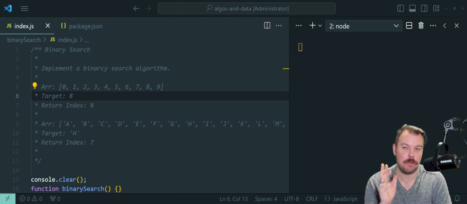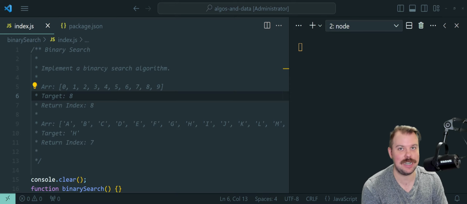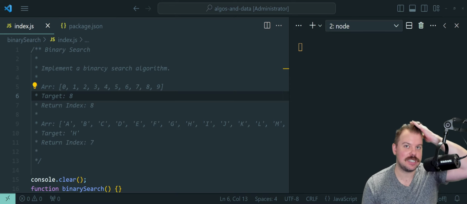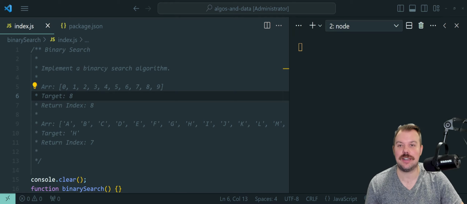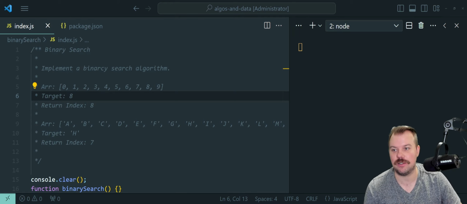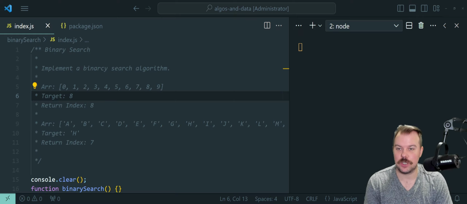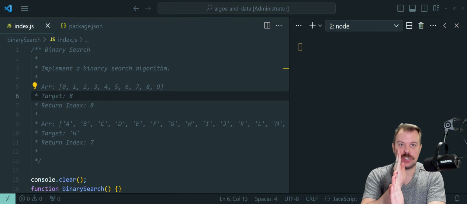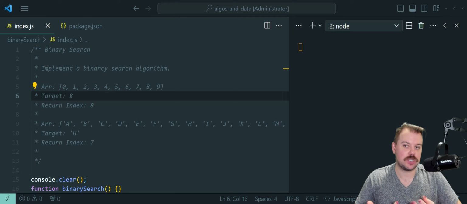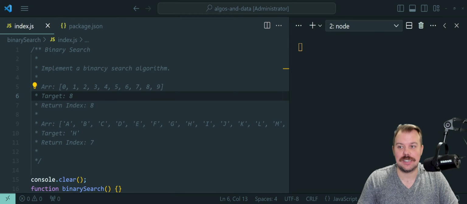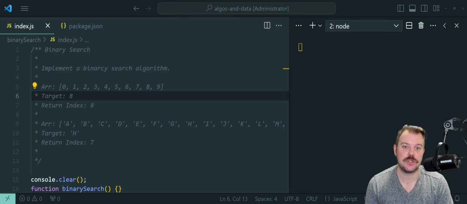It's basically a formal beginner's introduction into a lot of computer algorithms, and it dates back to the dawn of computing, right? And you're going to see binary search as a foundational concept in all of computer science education and implementations. So it's primarily used for searching for a specific element in a sorted list. Let me repeat that, a specific element in a sorted list. What it does is it repeatedly divides the search interval in half. If the value of the search key is less than the item in the middle of the interval, the search continues in the lower half. Otherwise, it throws all that away and continues in the upper half. This continues until the value is found or the interval is empty.